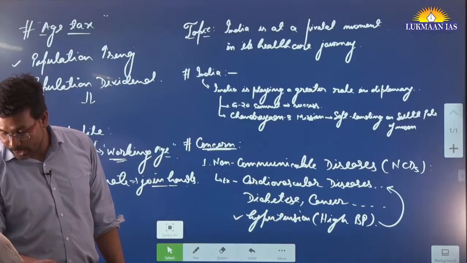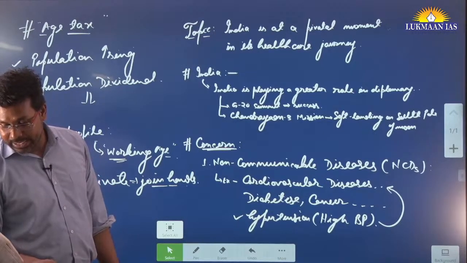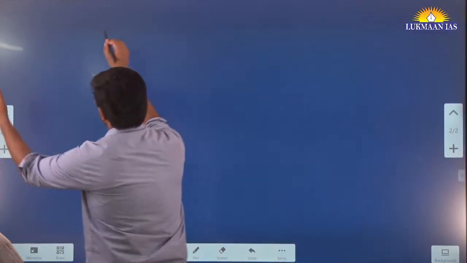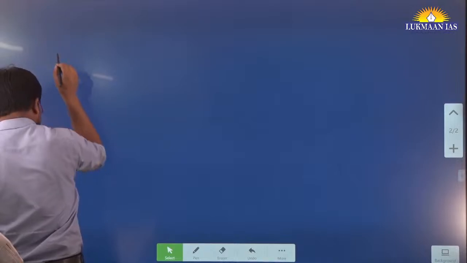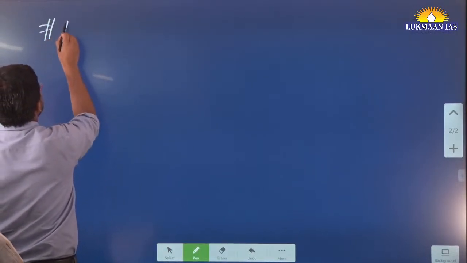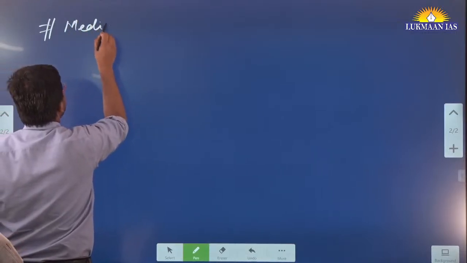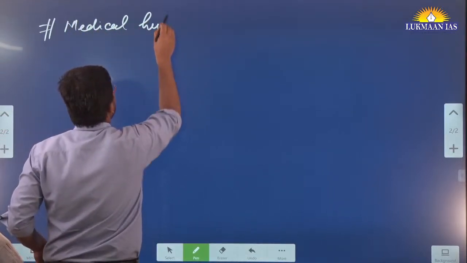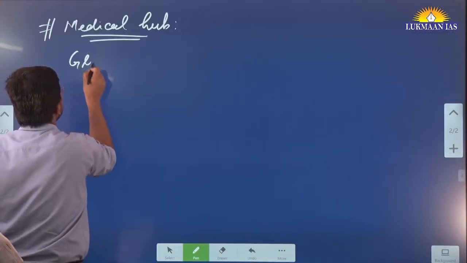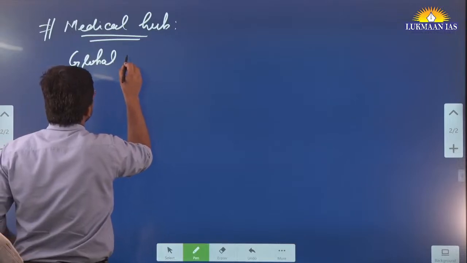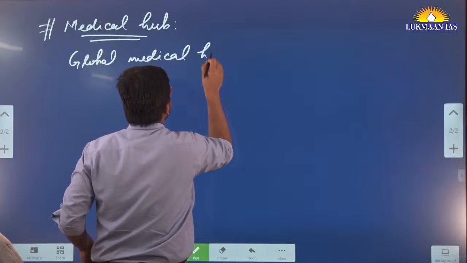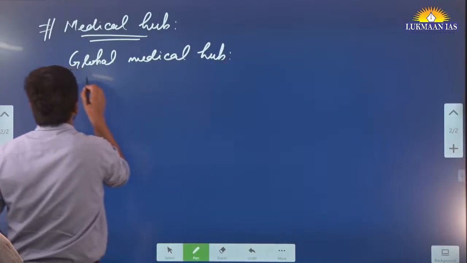And apart from this, the author has also talked about a few concepts. For example, one of the concepts the author has talked about is that India is working as a medical hub, and India can further become a global medical hub. How can we become a global medical hub?